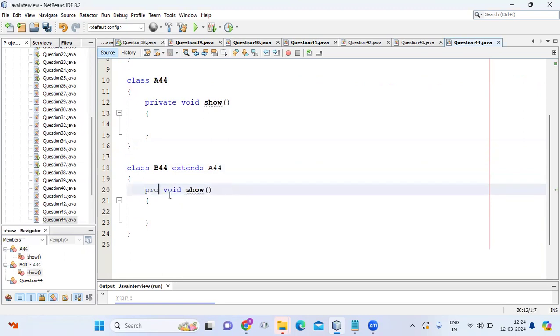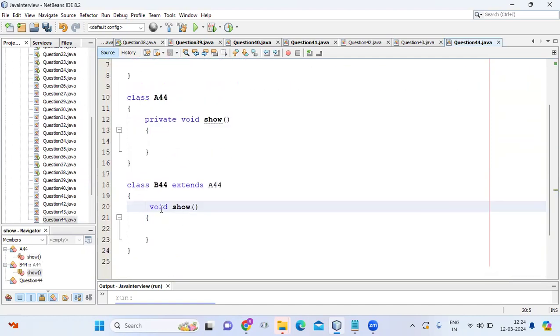Or even we can write protected, or even public, or even default. We cannot use the default keyword there. Private to public, or private to default. This is known as default. But this concept will not be known as method overriding.